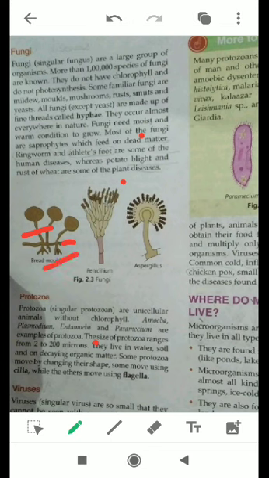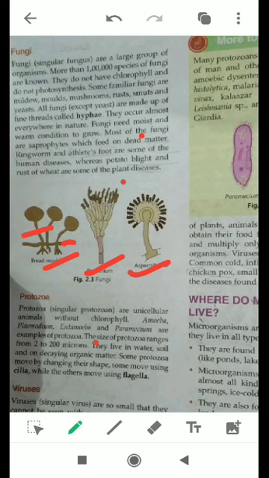See, in all these three fungi, you can see the thread-like structures. These thread-like structures are called hyphae. All right, and many hyphae form the ball of fungus, and it causes various diseases in plants as well as in animals. In human beings too it causes diseases.